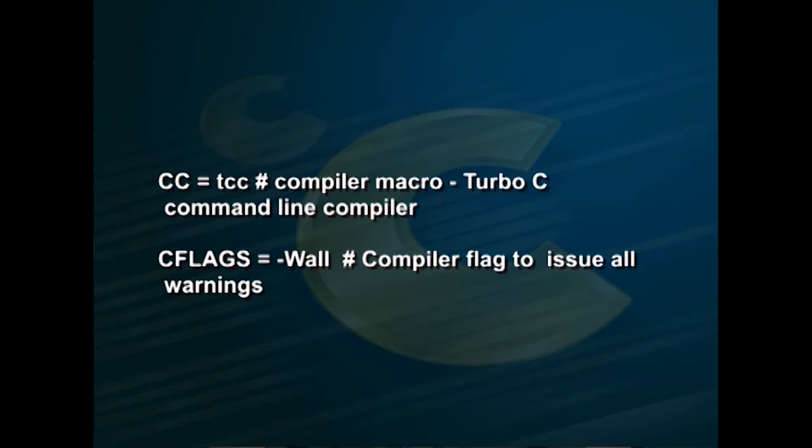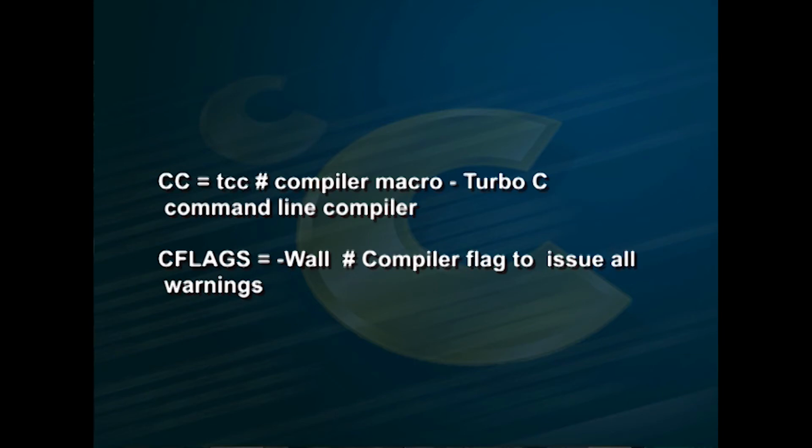Makefiles can also use macros so that we do not have to make changes in many lines of the program if we are changing the compiler or the compiler options. For example, if we define the compiler and the compiler flags as follows: CC = tcc, that is a compiler macro that says CC refers to the Turbo C command line compiler.